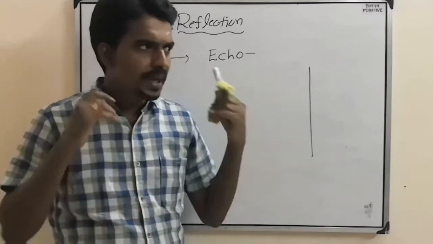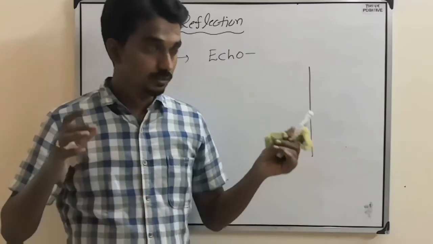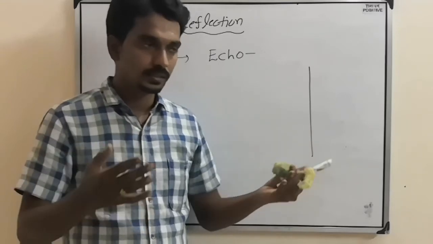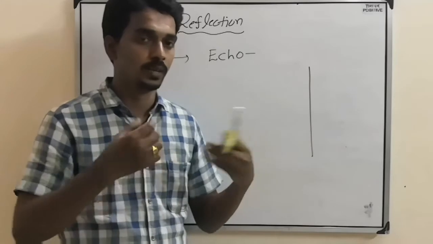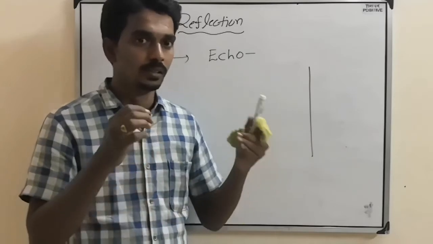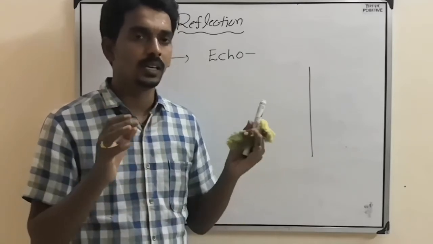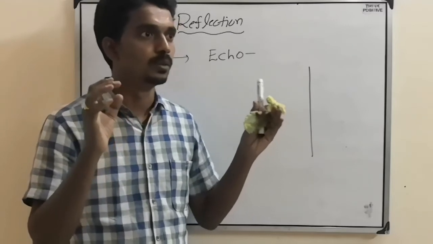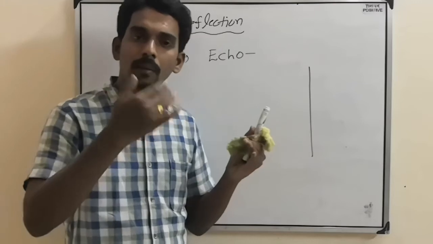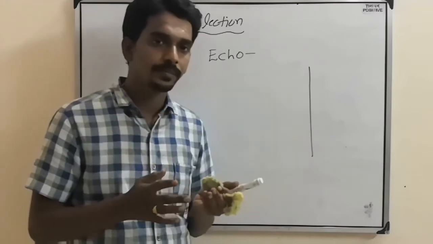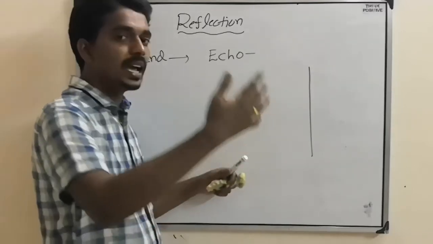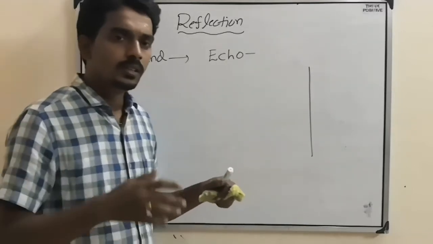Now you make some sound, any sound. You say your name, then you will hear it back slowly. Like that, it will come back. You can hear it. So that sound we call an echo.